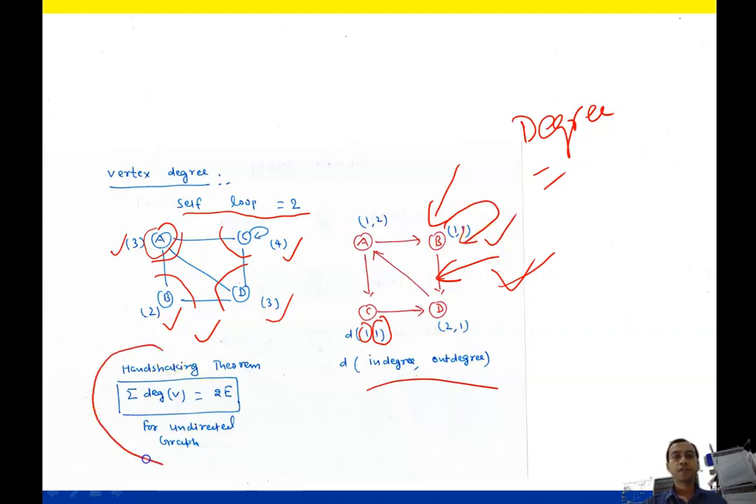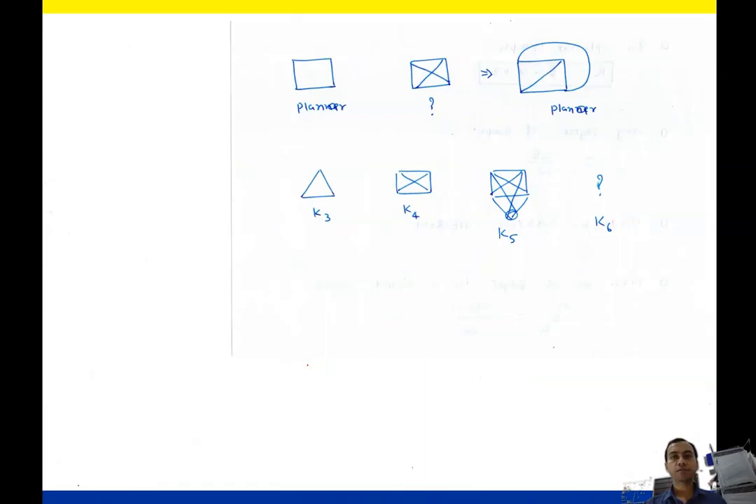The handshaking theorem states that sigma degree of V of a graph equals 2E, where E is edge. So this is the handshaking theorem. For the proof, you have to see the book.